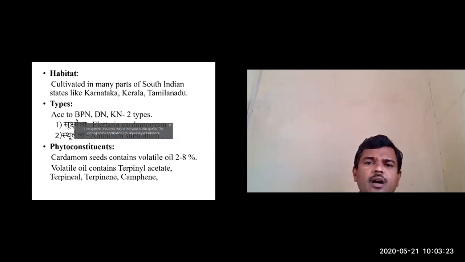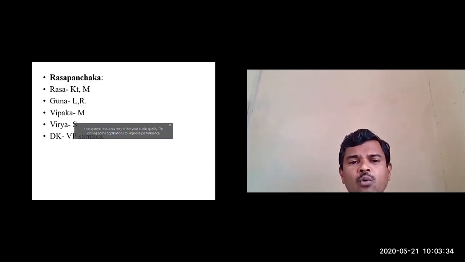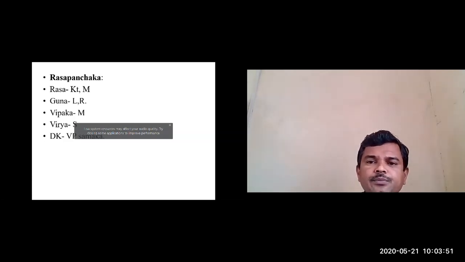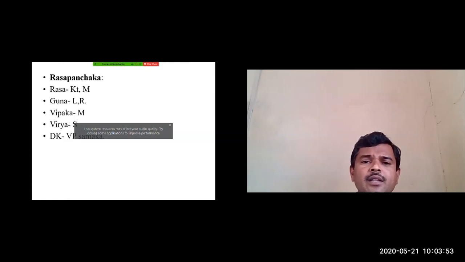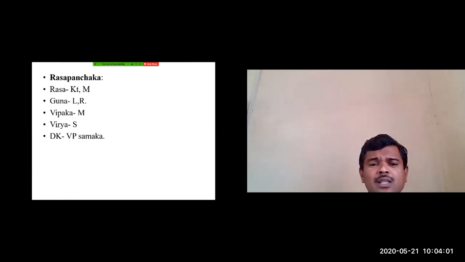Next, about the Rasa Panchaka of Ela. Rasa is Katu and Madhura rasa. Guna is Laghu and Ruksha guna. Madhura vipaka, Shita virya. Doshakarmagnata is Vata Pitta shamaka. So the properties are Katu Madhura rasa, Laghu Ruksha guna, Madhura vipaka, Shita virya, and Vata Pitta shamaka.